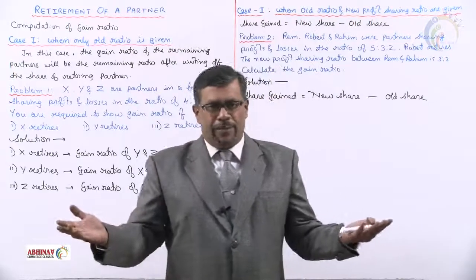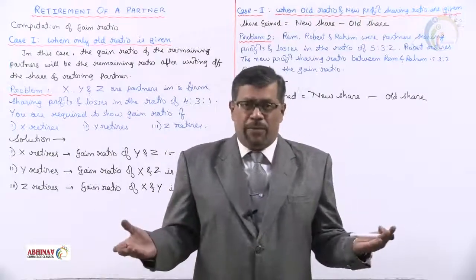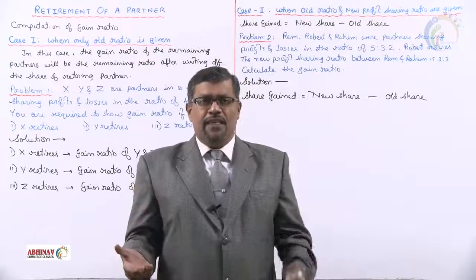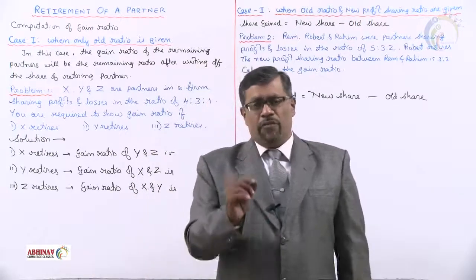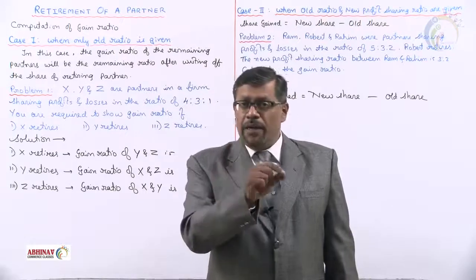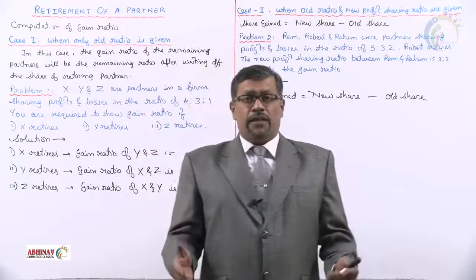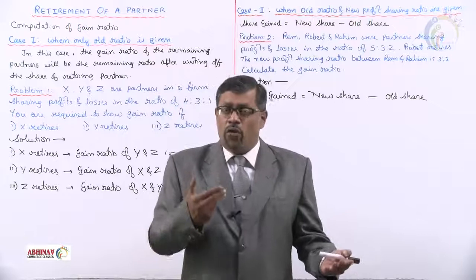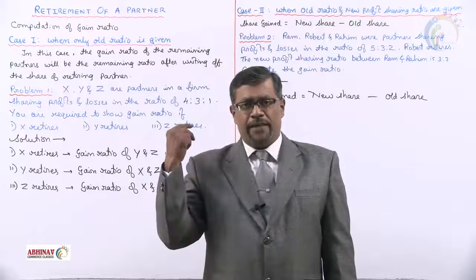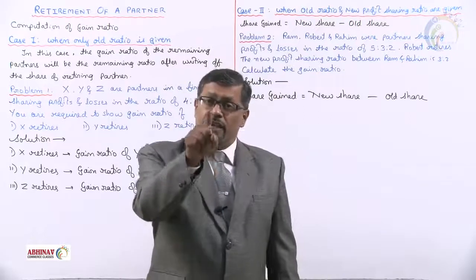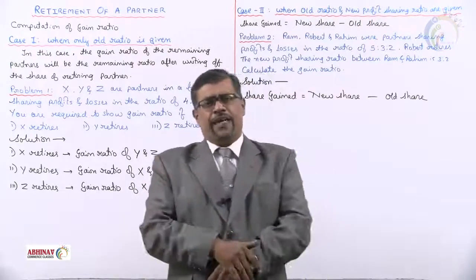Whatever may be the reason of retirement, maybe his old age, maybe illness, maybe some dissatisfaction among the partners, any misunderstanding, or he has done something against the law, when the partner retires, the remaining partners have to pay him his share in the business. He will not go out of the business with empty hands. He wants his share in the business back. How much his share is, we calculate when we prepare the partner's capital account. We'll see that when we prepare the account.